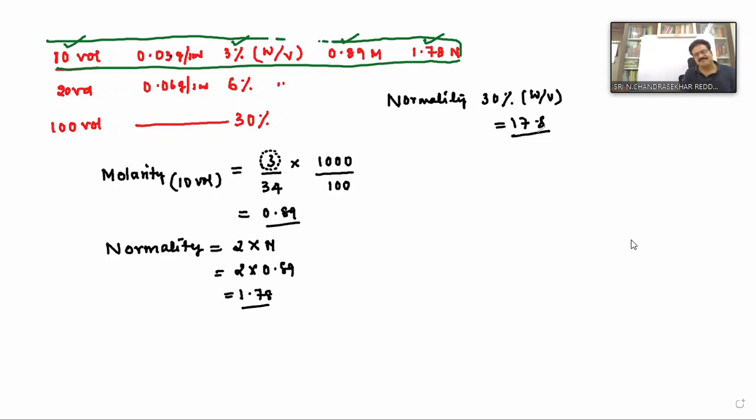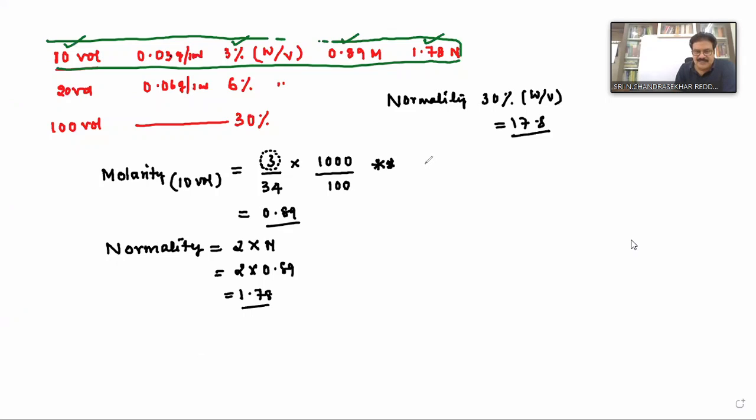What is the molarity? 8.9. Got it? This concept is clear? So these are the calculations of molarity. Based on this, many questions are there in your material. Other relations are also there.